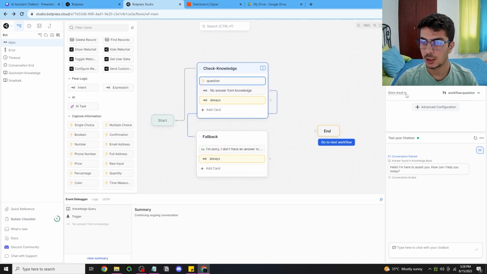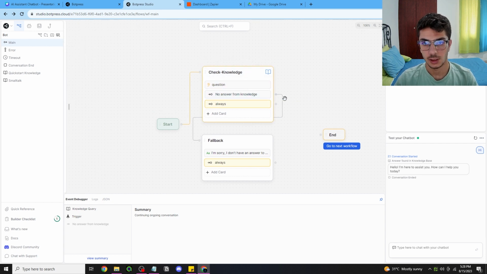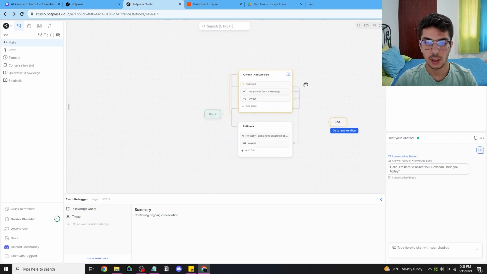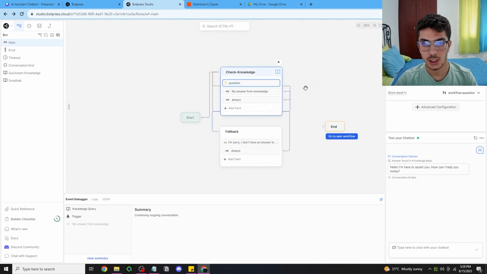But now that we stored what the user has asked, we're also gonna relink that to here, so create an infinite loop and also link that to here. So every time the user asks a question, it goes back to the check knowledge and he can ask the question infinite times.